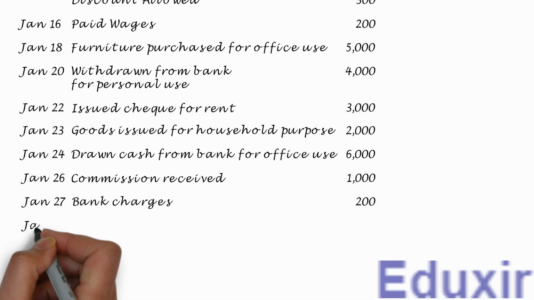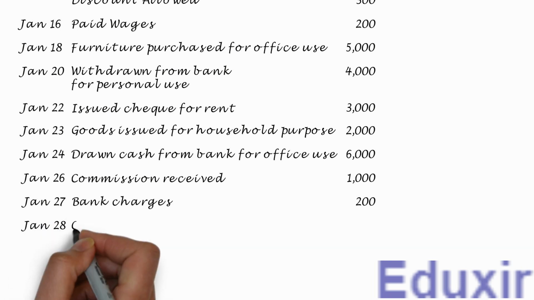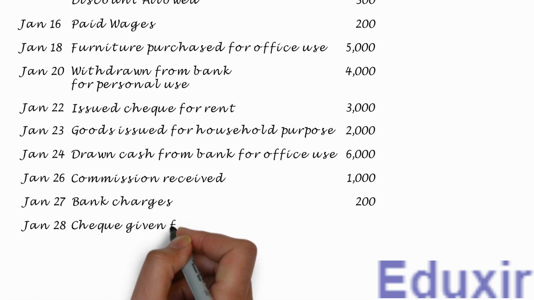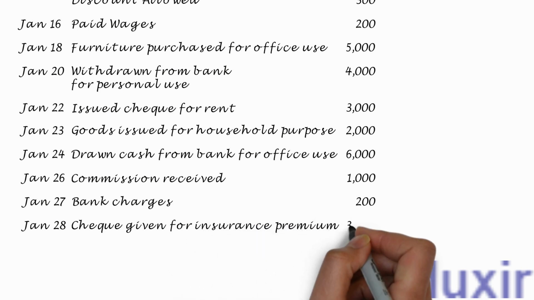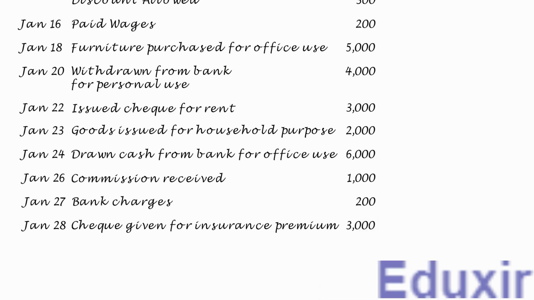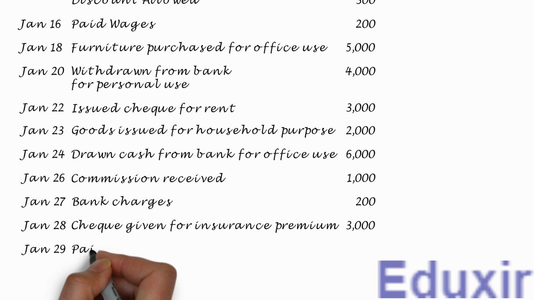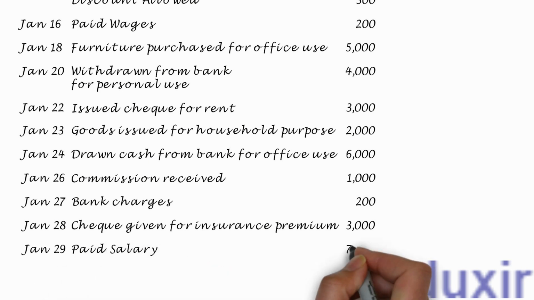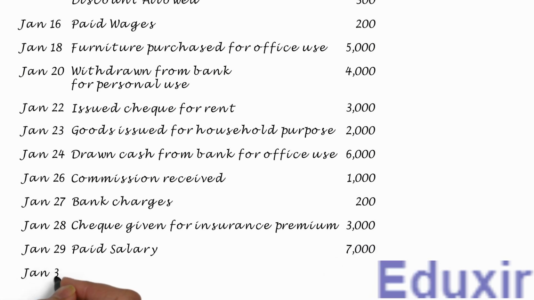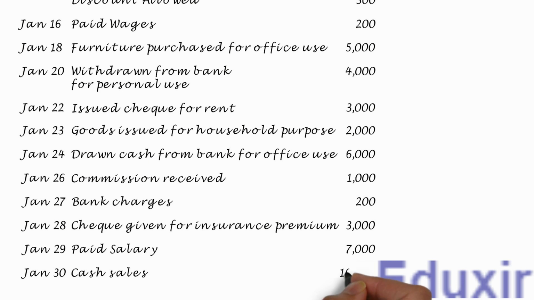On January 28th, check given for insurance premium 3,000 rupees. On January 29th, paid salary 7,000 rupees. On January 30th, cash sales 10,000 rupees.